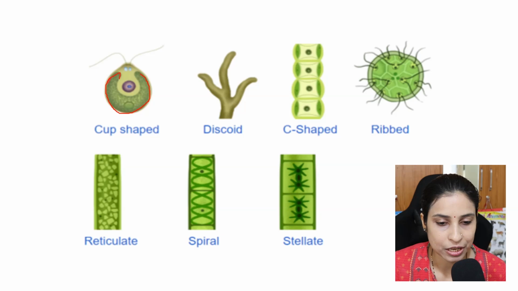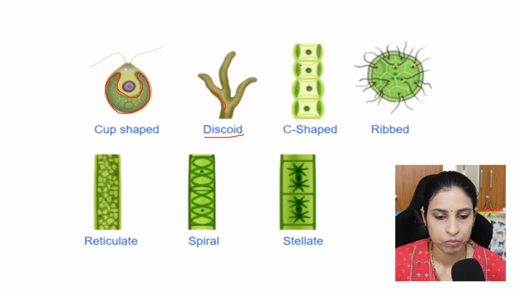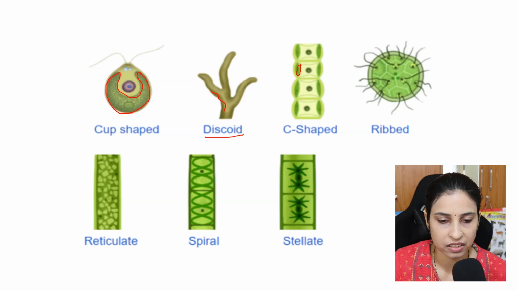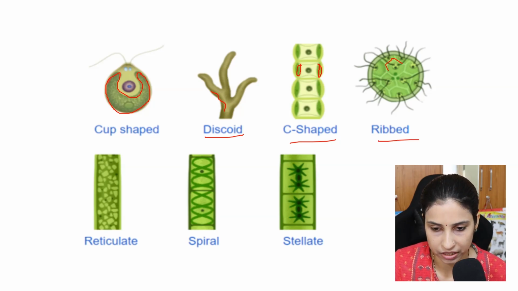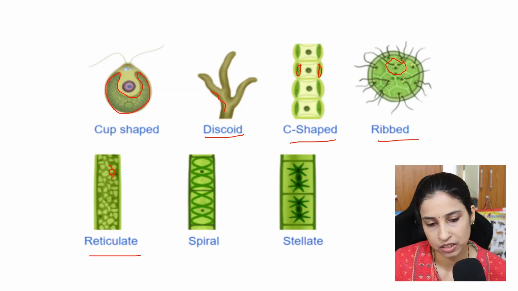Let's see the shapes here. We observe cup-shaped chloroplasts in some algae, like Chlamydomonas. They may be discoid, or C-shaped, or ribbon-like, or network-like, reticulate.